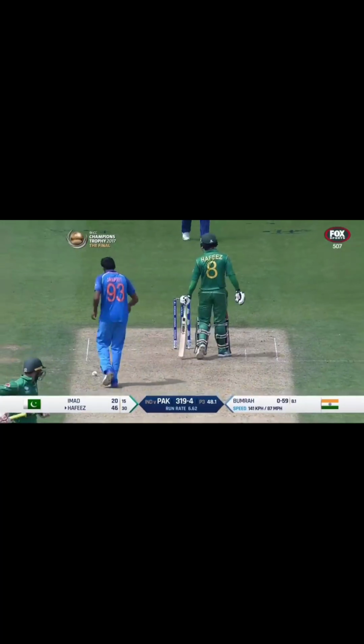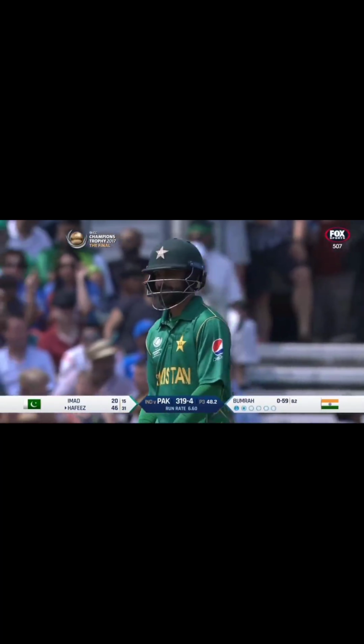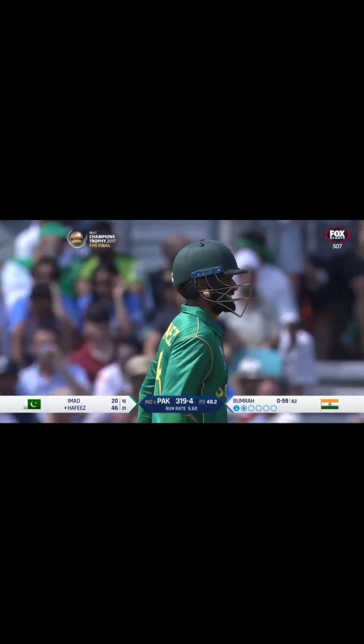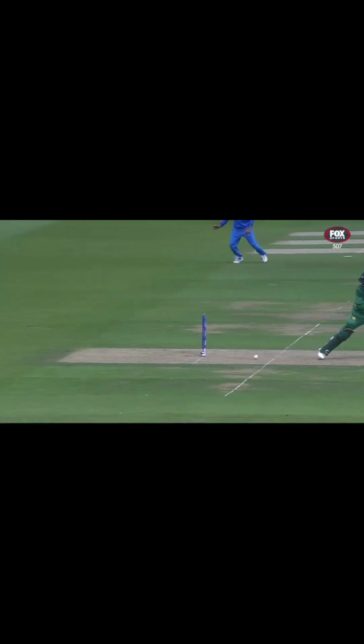Did that hit the stumps? The bails were not dislodged. I think it probably hit the stumps. It certainly looked like it. Looked like it went into the stumps quite firmly as well. Bounced back a couple of feet down the wicket. Good skills from Bumrah. And it certainly did.